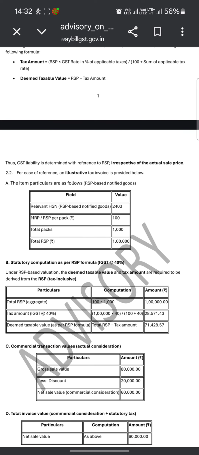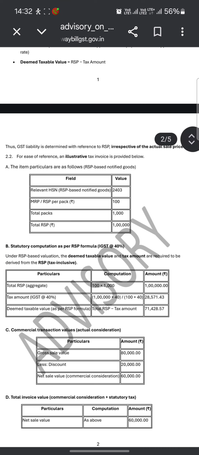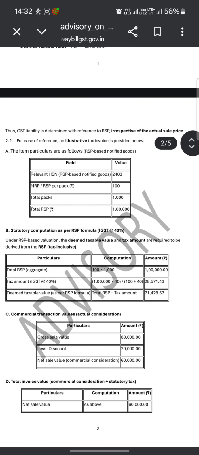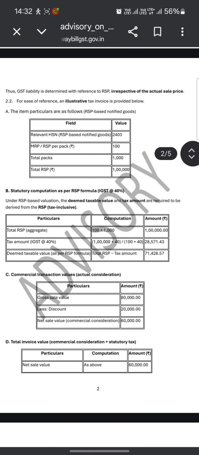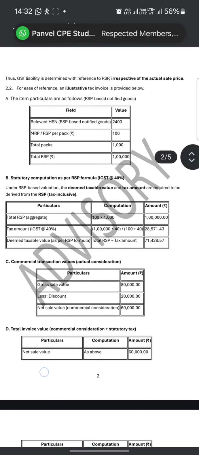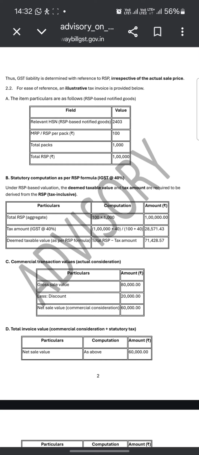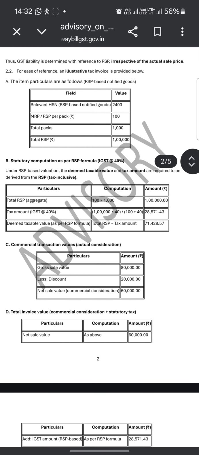For ease of reference, an illustrative tax invoice is provided below. The item particulars are as follows: RSP based value notified goods, relevant HSN 2403, MRP 100, total quantity 1000, total RSP is 1 lakh. Under the RSP based valuation, the deemed taxable value and tax amount are required to be derived from RSP. Total RSP is 1 lakh. Tax amount at the rate of 40% is 28,571. This is calculated using the formula, and the deemed taxable value as per the RSP formula comes after deducting the tax amount.